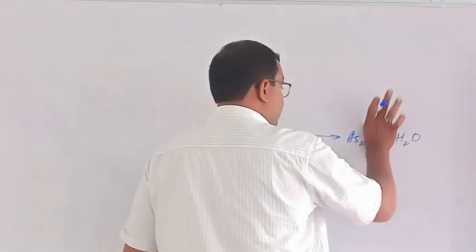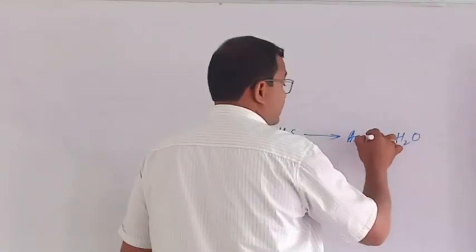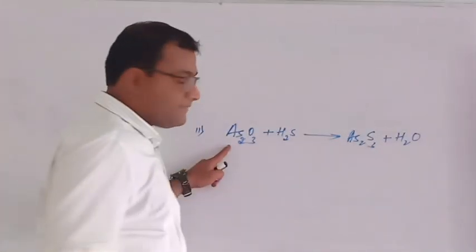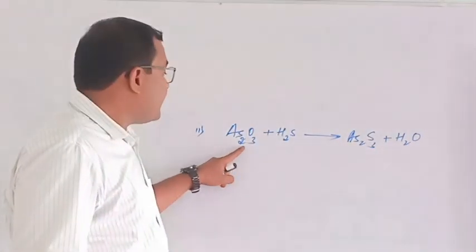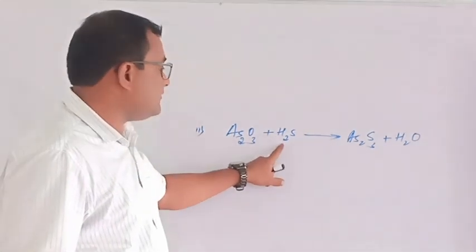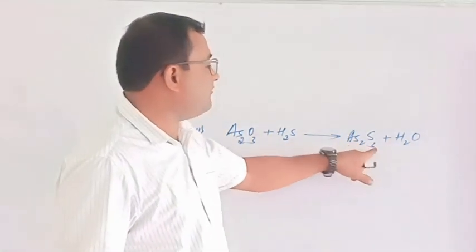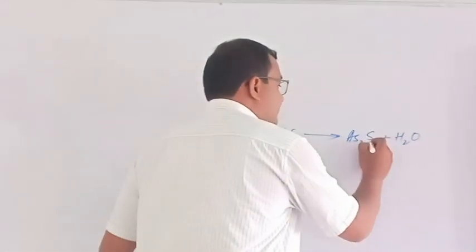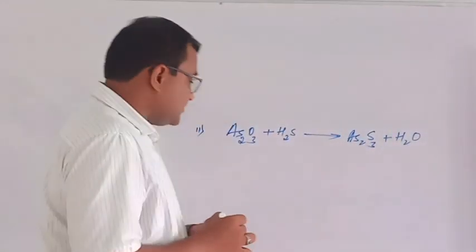So this is called arsenic oxide. Arsenic is a metal, so it is a metallic oxide. It reacts with H2S gas to form arsenic sulfide and water. What type of reaction is this?